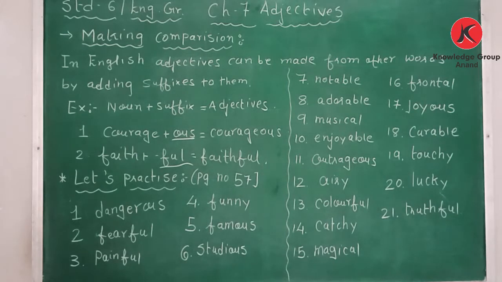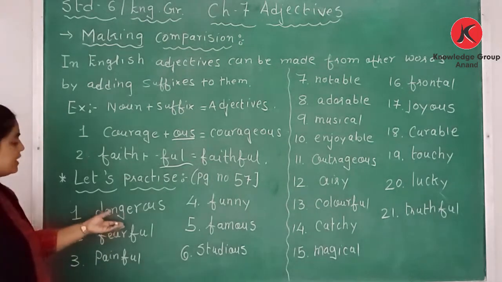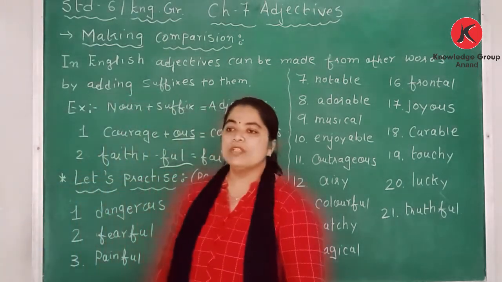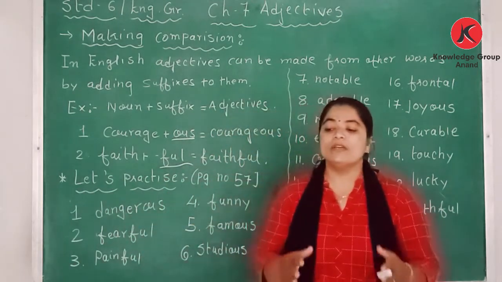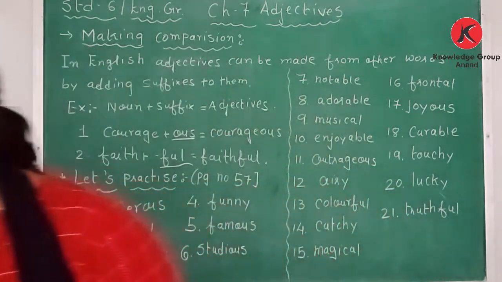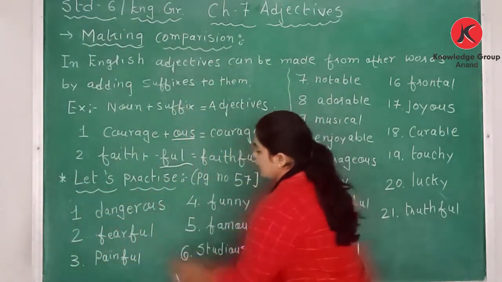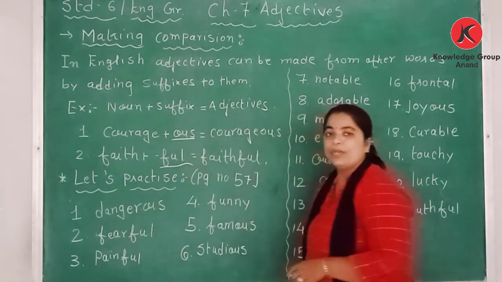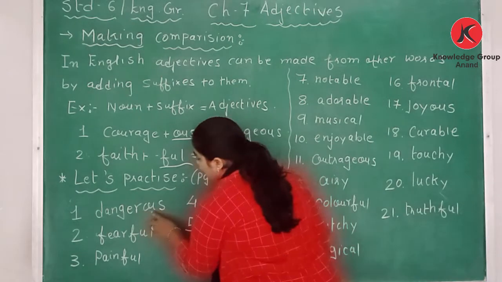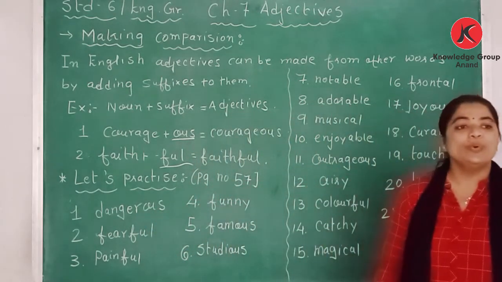Make adjectives by adding a suffix to the words given below. You can use suffixes like OUS, FUL, AL, Y and ABLE; we are going to use these. The first word in the book is danger, but by adding OUS I have changed it into dangerous.